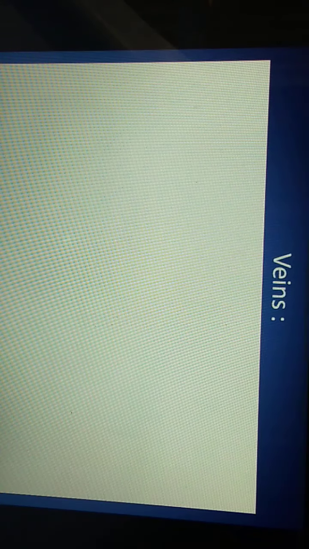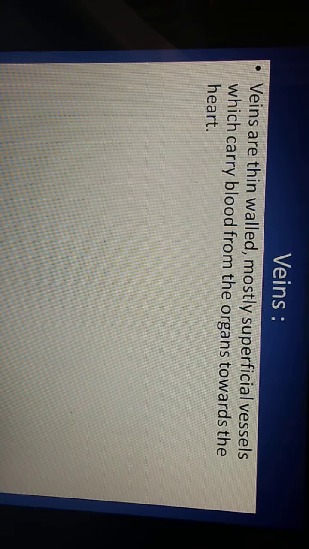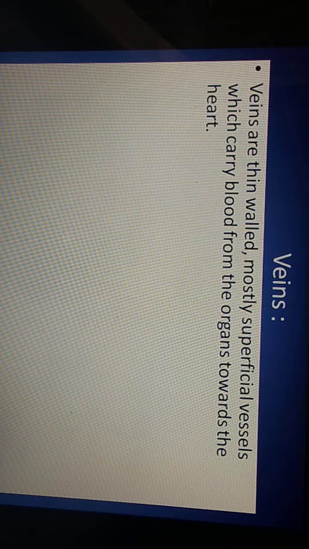Then veins. Vein is the second type of blood vessel. The veins are thin-walled compared to arteries. Mostly the veins are present superficially. All the veins carry the blood towards the heart.